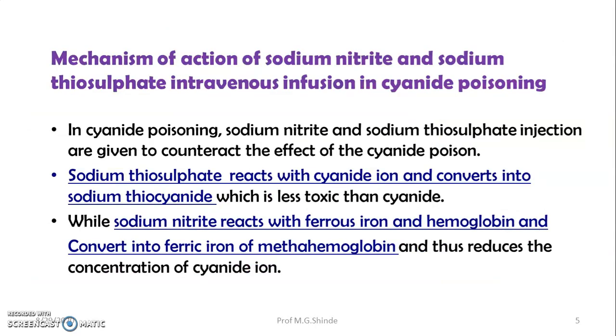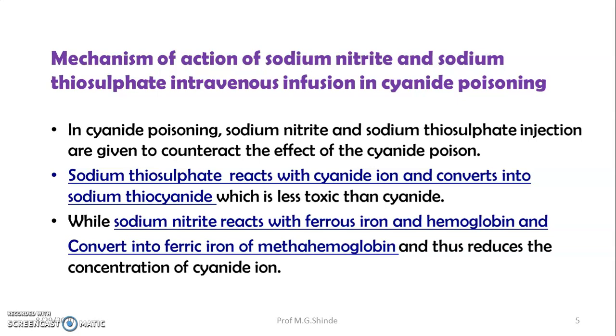The mechanism of action of sodium nitrate and sodium thiosulfate, intravenous infusion in cyanide poisoning. In cyanide poisoning, sodium nitrate and sodium thiosulfate injections are given to counteract the effect of cyanide poison. Sodium thiosulfate reacts with the cyanide ion and converts it into sodium thiocyanate, which is less toxic than cyanide, while sodium nitrate reacts with the ferrous iron in hemoglobin and converts it into the ferric ion of methemoglobin, and thus reduces the concentration of cyanide ion.